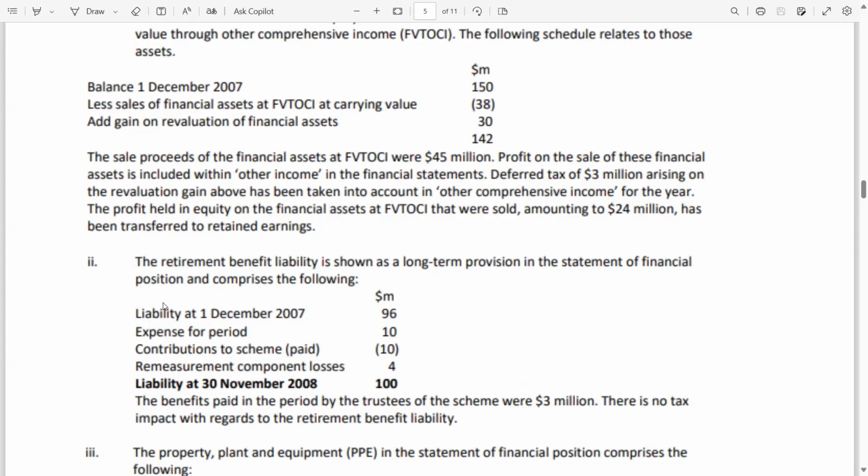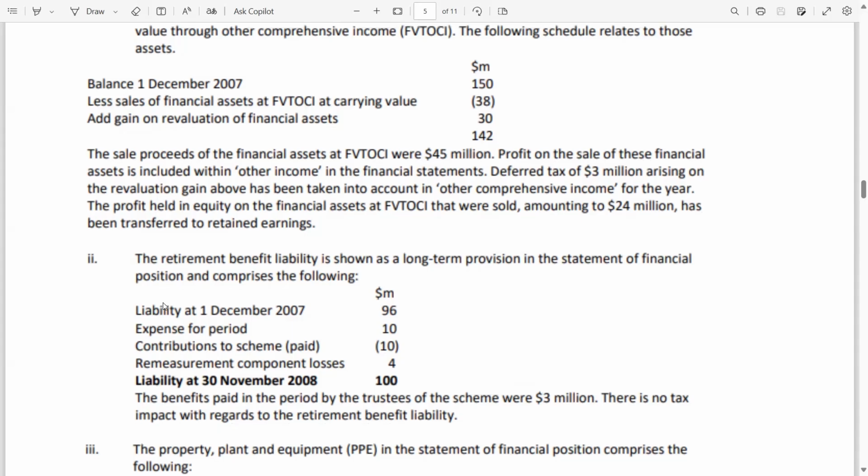So again, the examiner gives you all the data and all the transactions. Now you just have to make the entry. The benefits paid in the period by the trustees of the scheme were 3 million. The benefits entry is DBO debit, plan asset credit. There is no tax impact with regards to the retirement benefit liability.